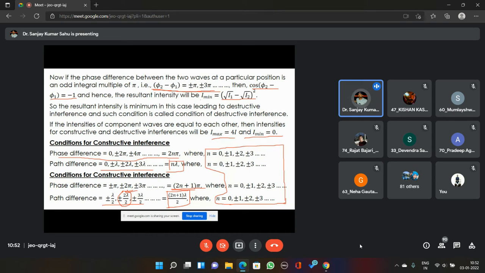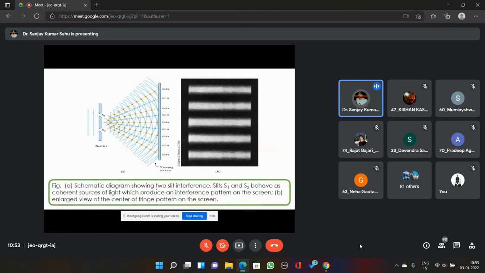Here it is a mistake. It cannot be 2 lambda by 2. Got it? It must be an odd integral multiple of lambda by 2. So these are the conditions of constructive and destructive interference in terms of phase difference and path difference. You need to remember this because we will be using these conditions frequently in the further study.